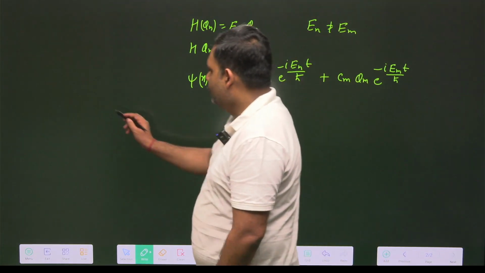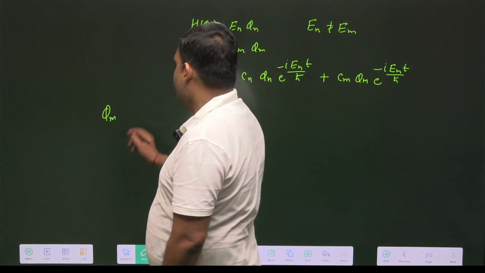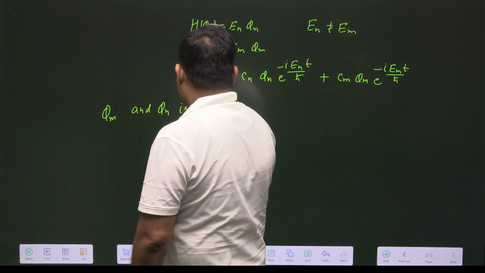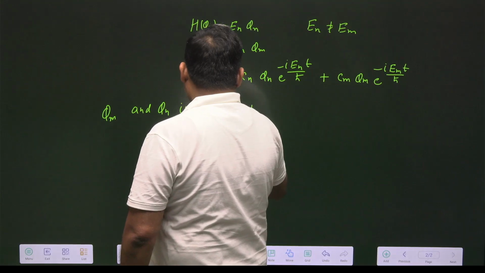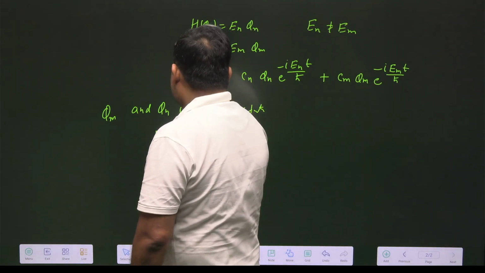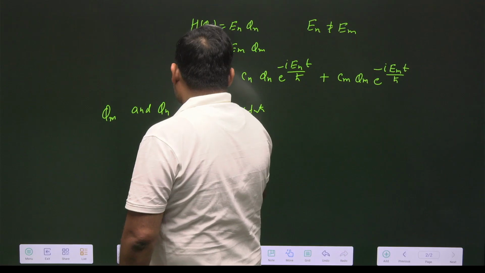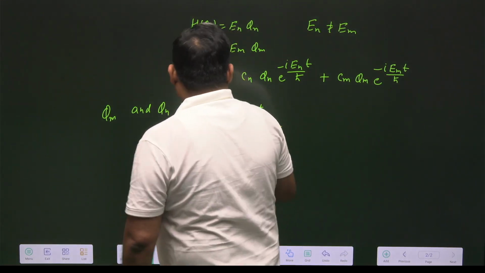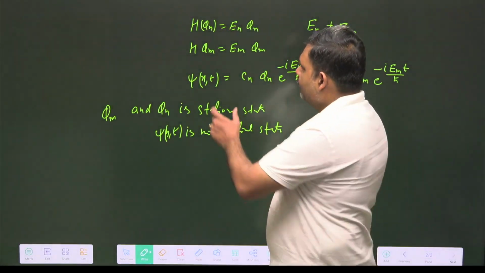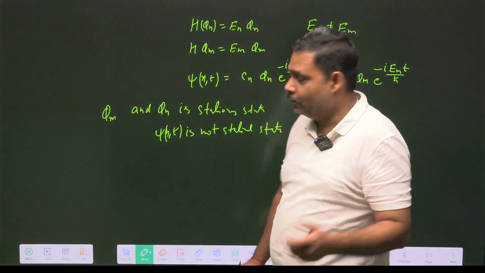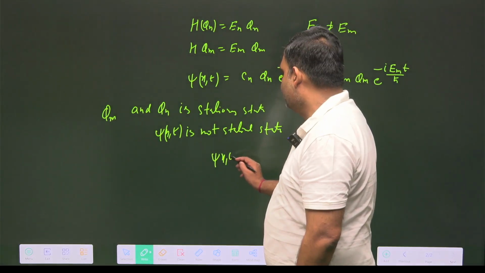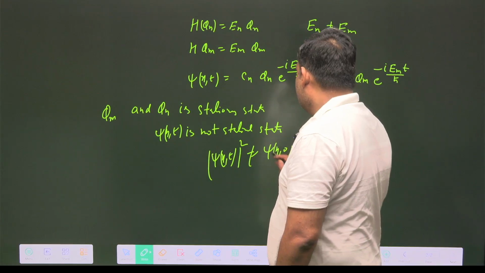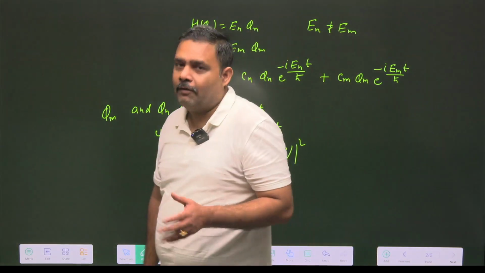Then what will happen? Your φm and φn are stationary states, but ψ(x,t) is not a stationary state, because you can easily see that mod ψ(x,t) square is not equal to mod ψ(x,0) square. So here mod ψ(x,t) square is not equal to mod ψ(x,0) square. So you have to always take care of this particular thing.